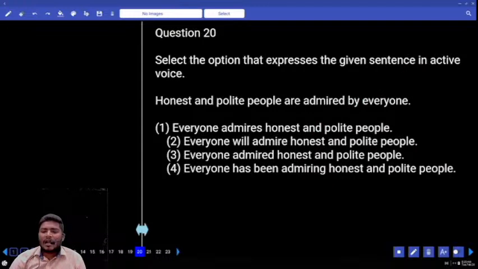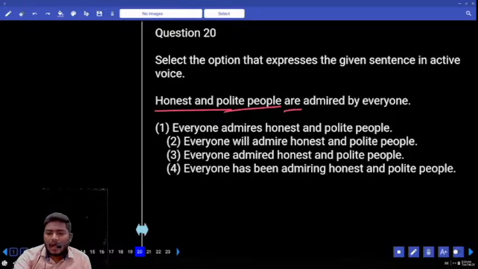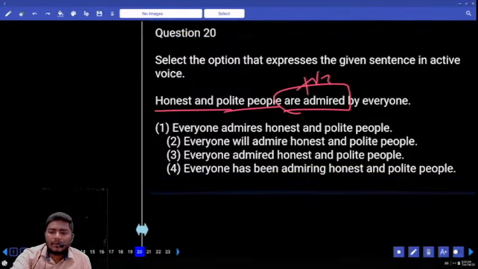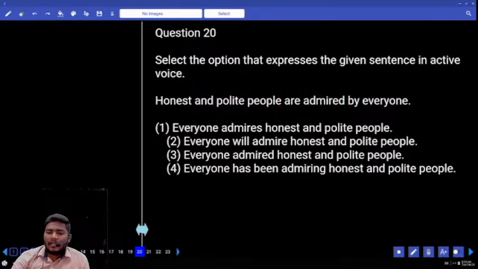Honest and polite are admired by everyone. Active voice or passive voice? Honest and polite people, these people are admired. Tell me your answer. R plus v3. Active, passive? Passive already. Which passive form is this? R plus v3.